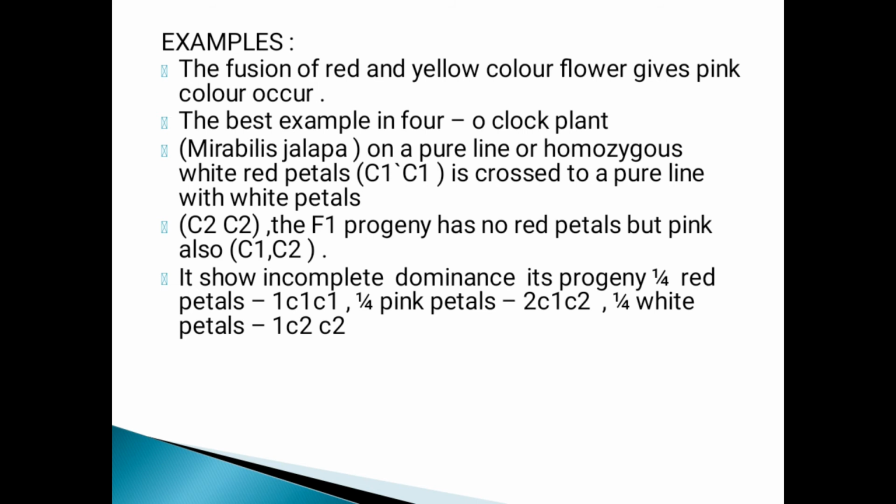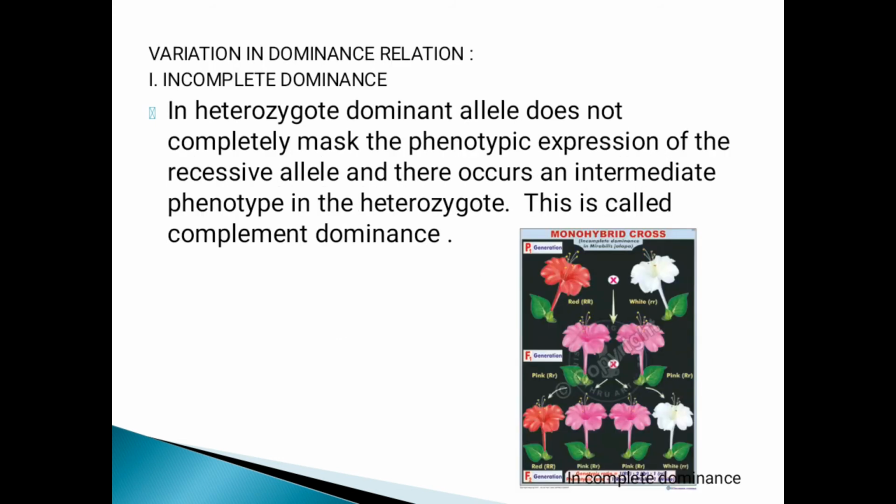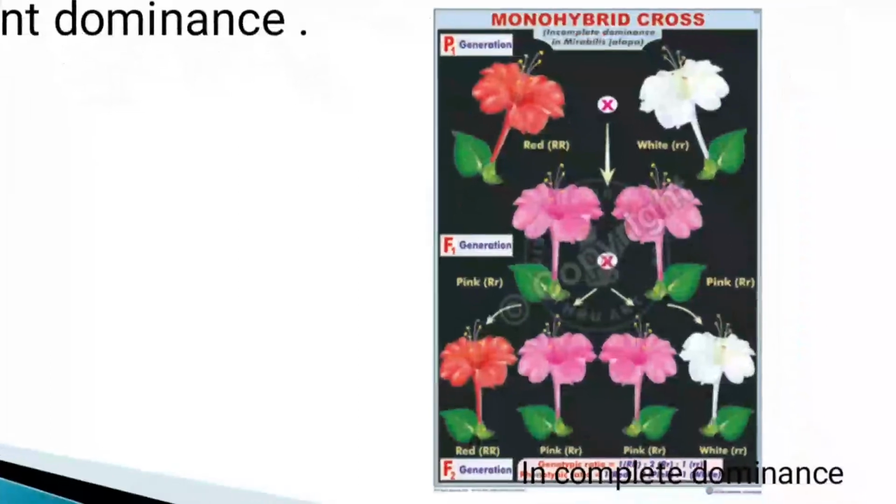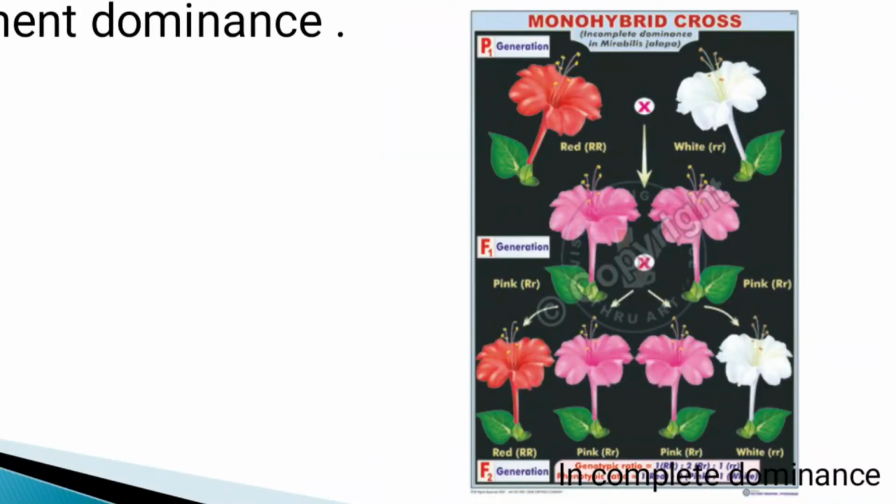The progeny are 1/4th red petals C1 C1, 2/4ths pink petals C1 C2, and 1/4th white petals C2 C2. In this diagram, we also observe the monohybrid cross on incomplete dominance in Mirabilis jalapa.